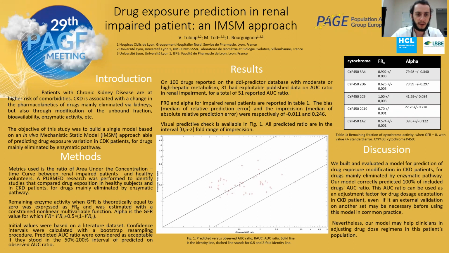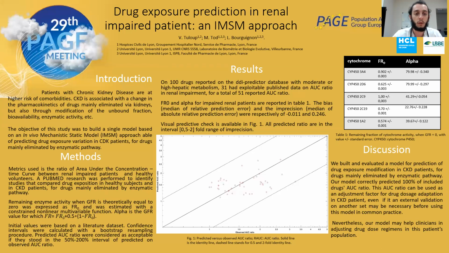First of all, chronic kidney disease, CKD, is well known to impact drug clearance by lowering renal clearance of the drugs, but also hepatic and non-metabolic pathway by modification of unbound fraction, bioavailability, and lowering cytochrome enzymatic activity, for example.